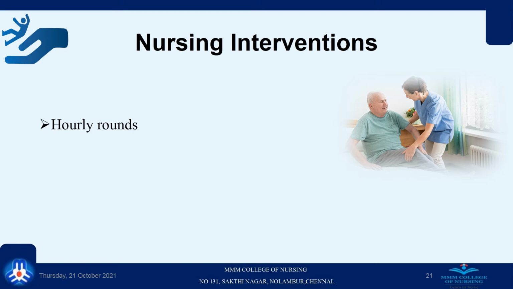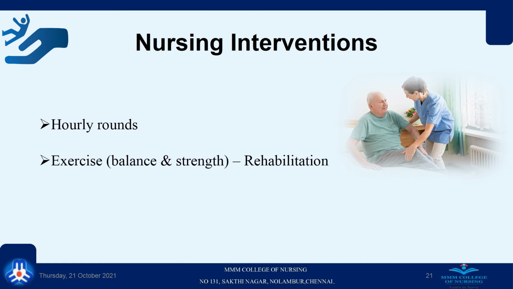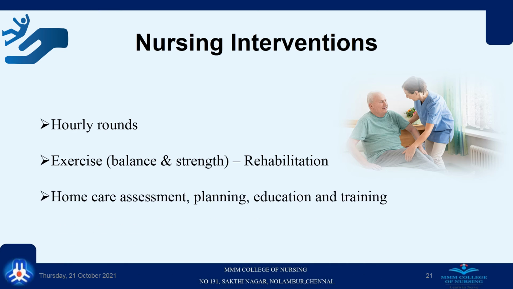Hourly rounds have to be done to identify the patient's needs and problems, so that most of the falls can be prevented. And exercise can be taught to the patient or rehabilitation can be done as needed, especially balance and muscle strengthening exercises. Home care assessment, planning, education and training have to be given to the primary caregiver. So at home also, patient falls can be prevented following discharge.